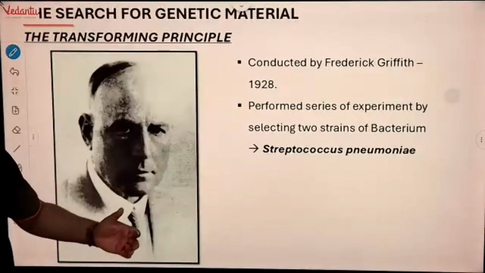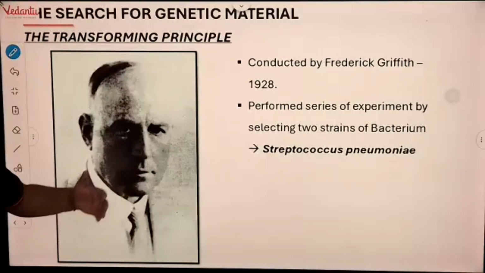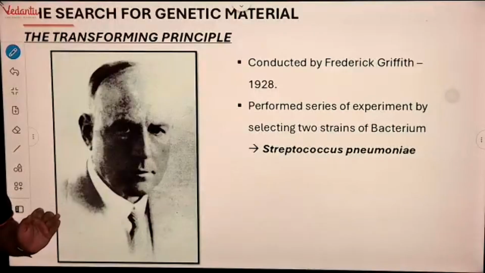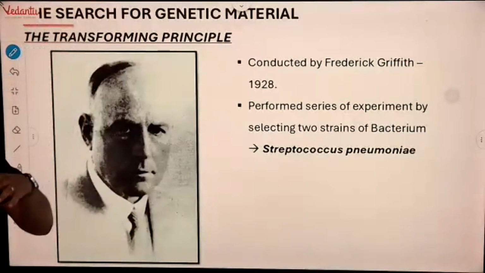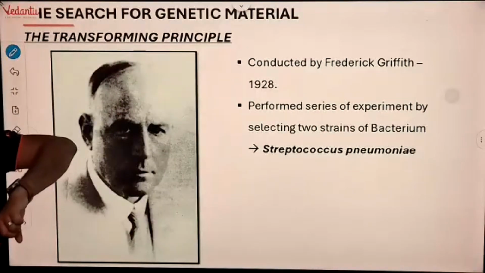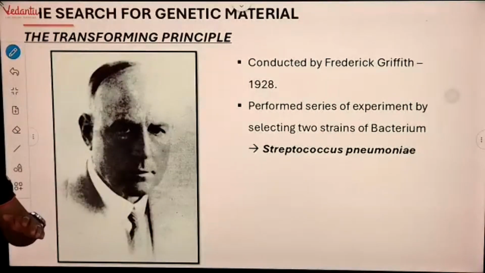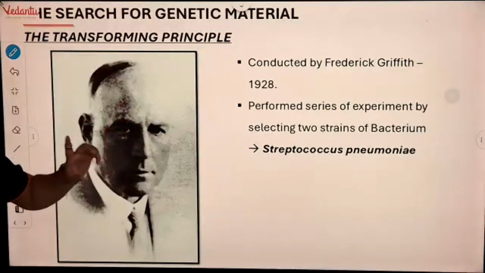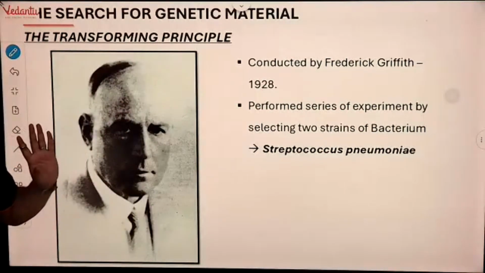But how should we get to know that DNA is the genetic material? The first property of genetic material we said is that it will be inherited from parents to offspring. So if something is genetic material, it should pass from one generation to the next generation. Okay, sorted.